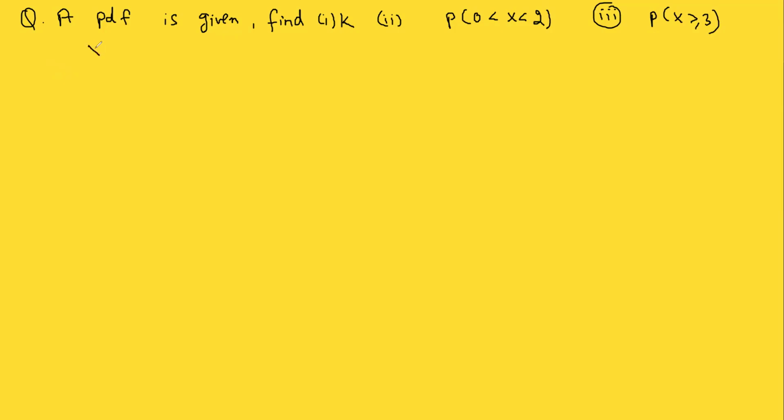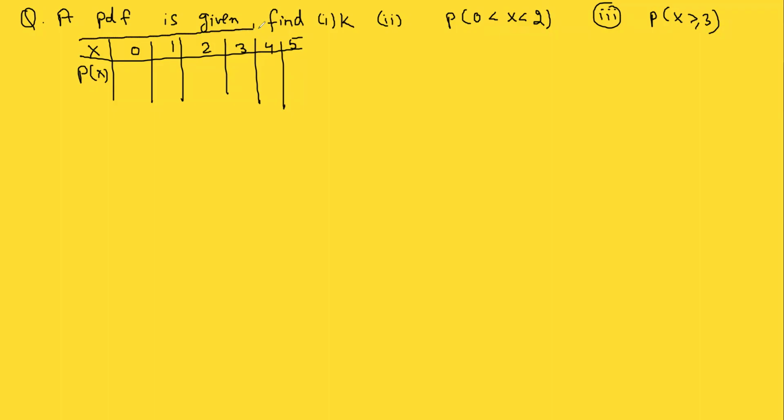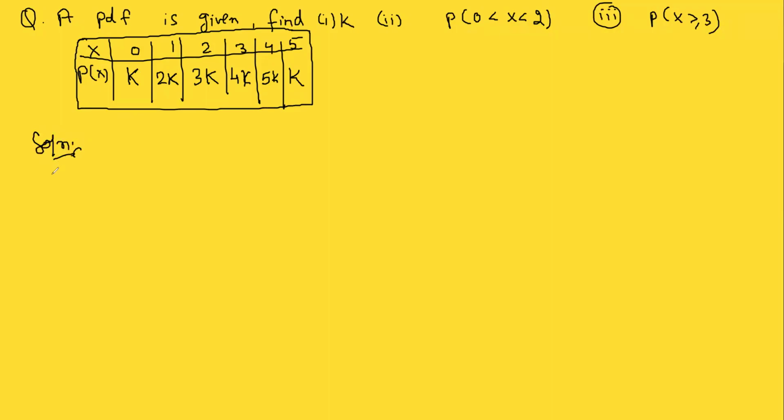So this is the PDF. Here you are asked to find the value of K. So you know the sum of all probabilities must be equal to 1.